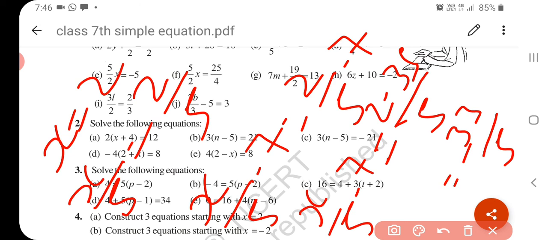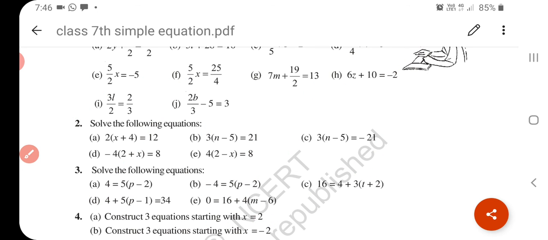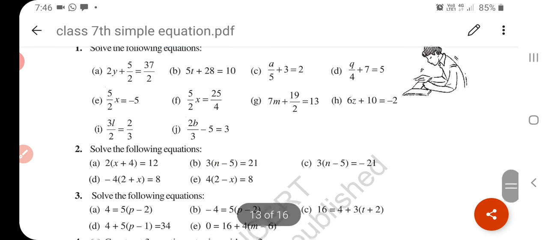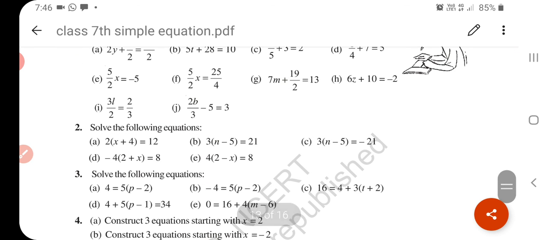Add something, subtract something, multiply something, and you have to make an equation. Understand? So complete this exercise 4.3 in your notebook. I have done some questions for you, but the remaining questions you do by yourself, and if you have any problem tell me on WhatsApp. Okay, have a good day.